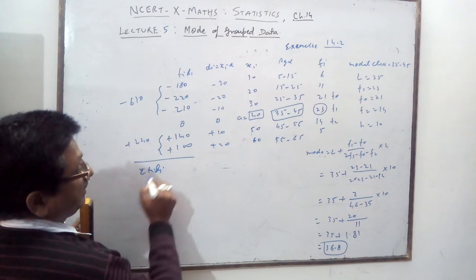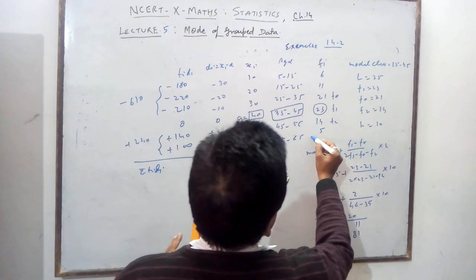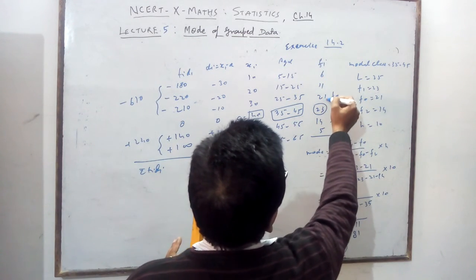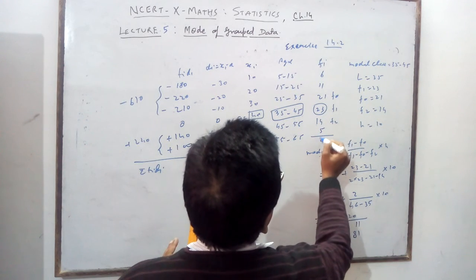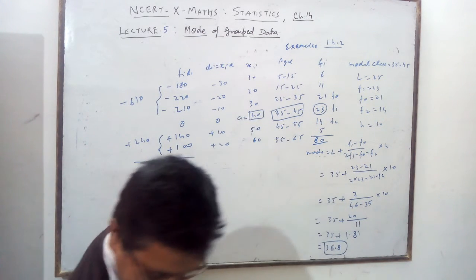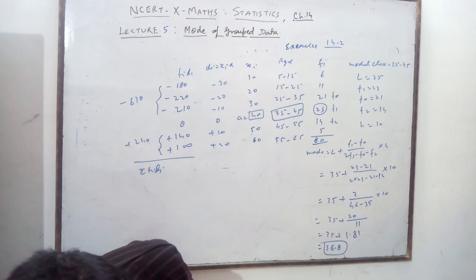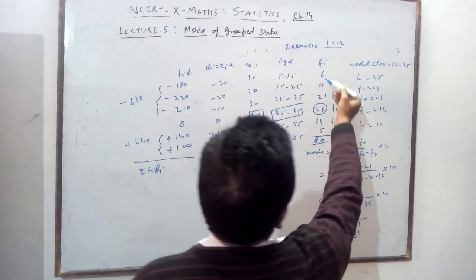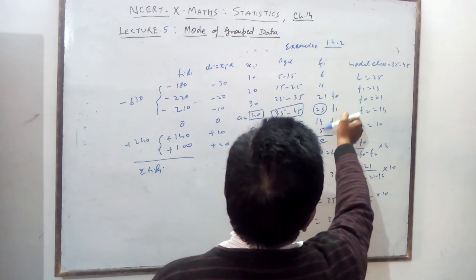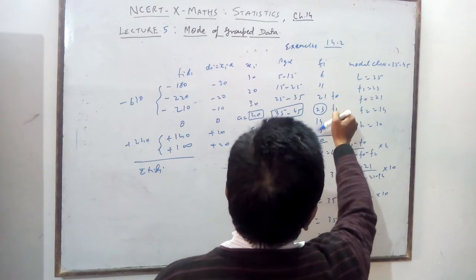Sigma fi di and sigma fi also. 80 families are there. It is given how many families above. So that you will calculate. 80.